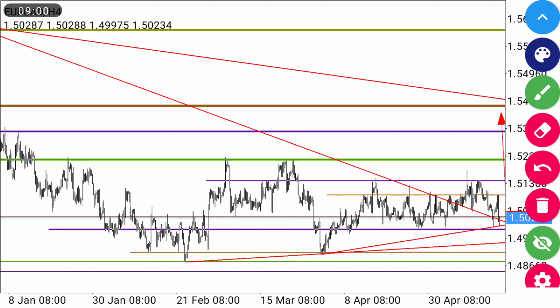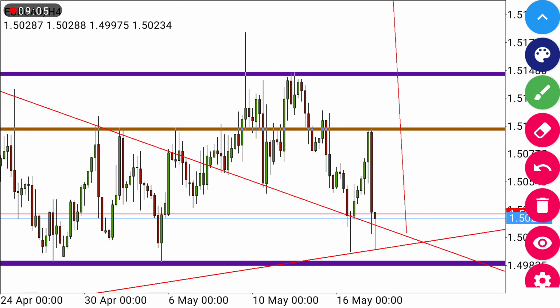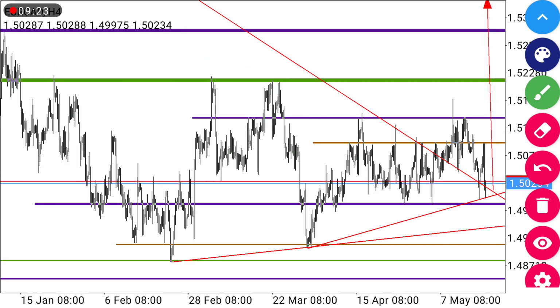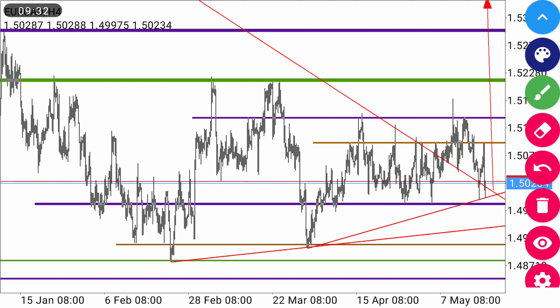When we zoom in, let us look at it so that you can see it very well. The trend line is still respected, and it ended up with the pink bar last week. So it is a high probability entry that it will continue moving up. And the big reason why it will continue moving up is the double bottom, if you look very well. So we're anticipating price to retest this point and continue moving up with it.